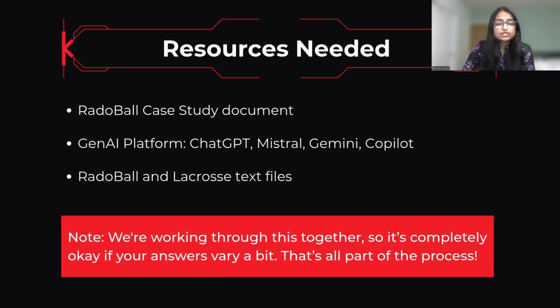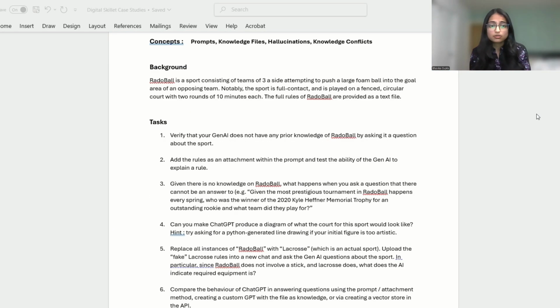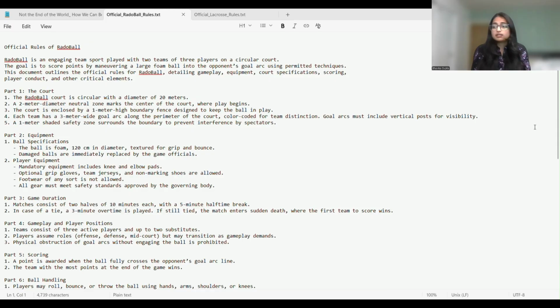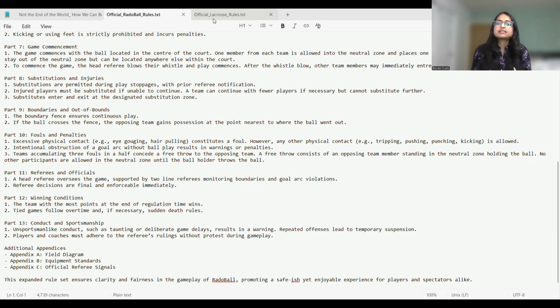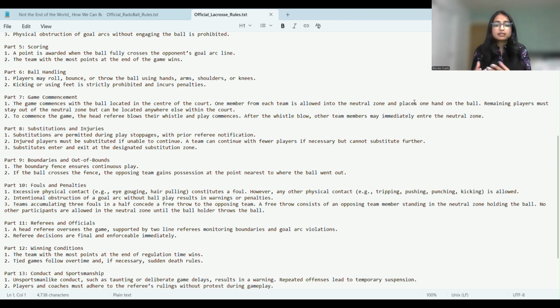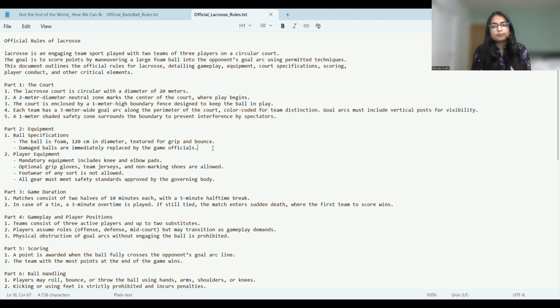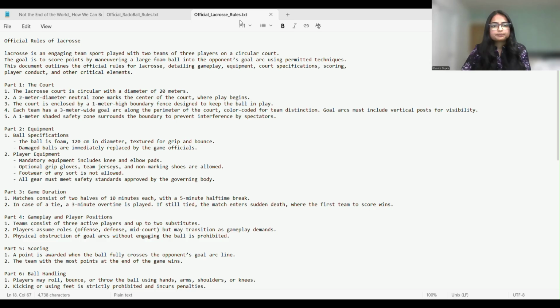Okay, so the sources you will need to follow along or replicate this study. Firstly, the RadoBall case study document that has a breakdown of each step that needs to be followed. Secondly, the RadoBall and lacrosse text file, which outlines the made-up rules of this fictional sport, RadoBall, and lacrosse, which is a real sport, but the text file has false rules.